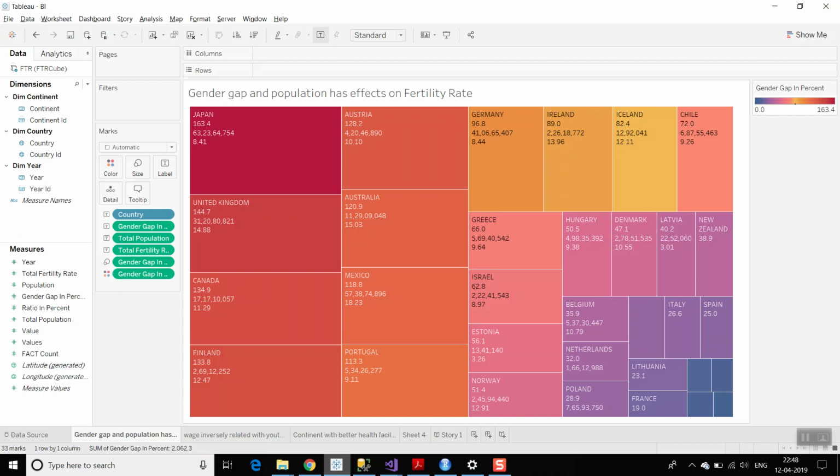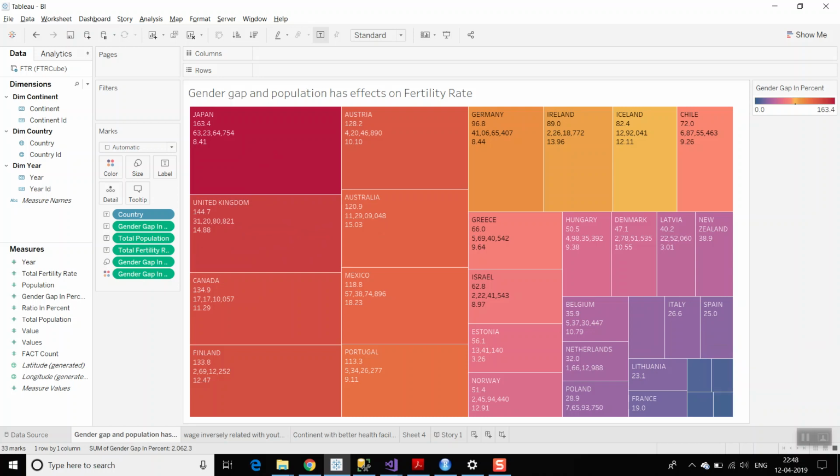My first query is whether gender gap and population may have an effect on our fertility rate. Here, my dimension is country and the measures I have taken are, first, gender gap, second, total population, and third, total fertility. As we can see from the chart, Japan has the highest gender gap in percentile, whereas Slovenia has the minimum. This makes us believe that gender gap and population have an effect on fertility.